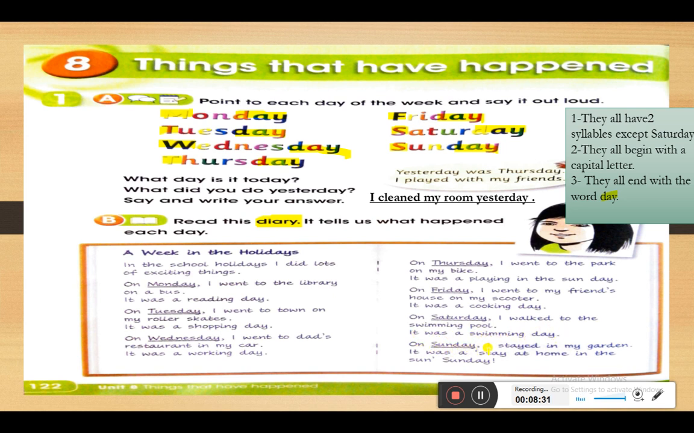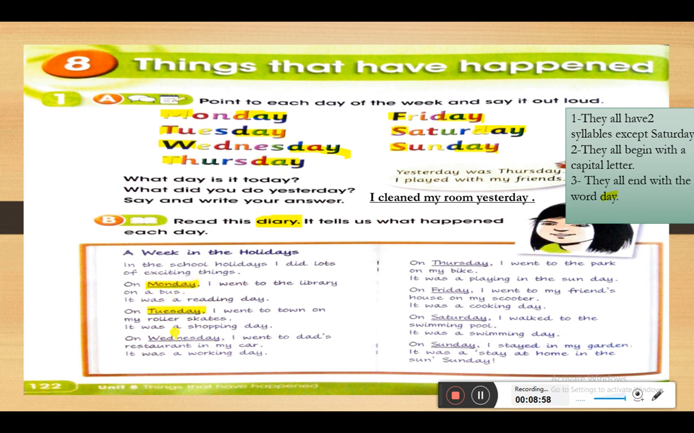On Sunday, I stayed in my garden. It was a stay at home in the sun Sunday. Okay, so here in this diary, she wrote what she did last week. So first of all, let's identify the days of the week. They are already underlined. So we have Monday,